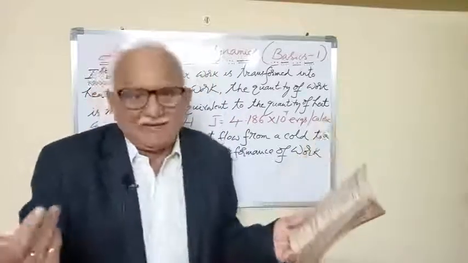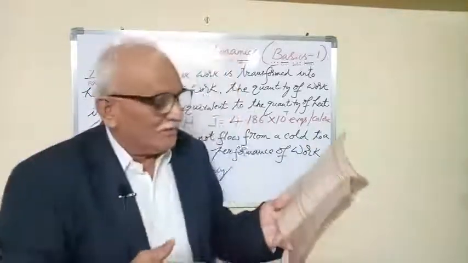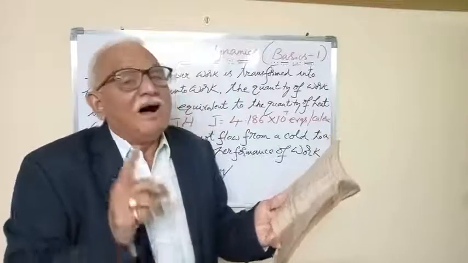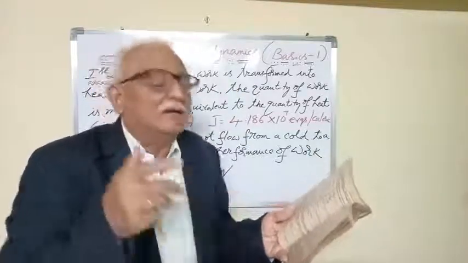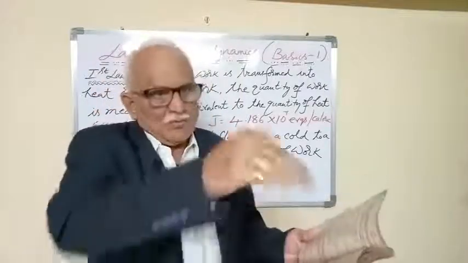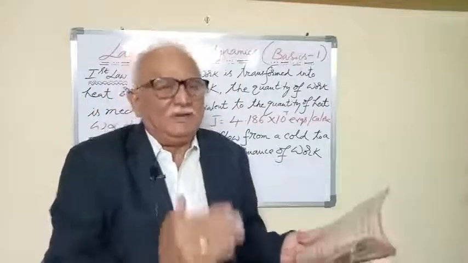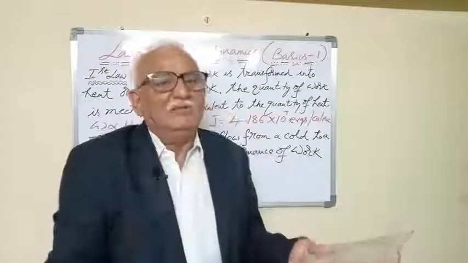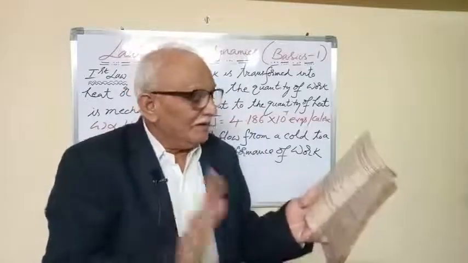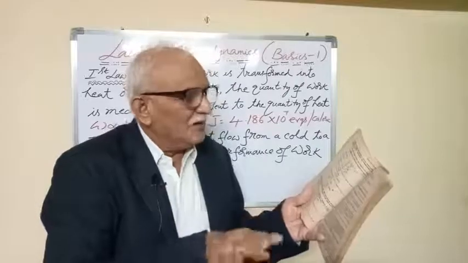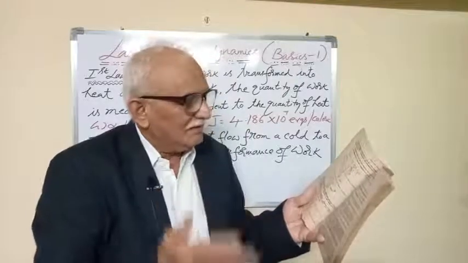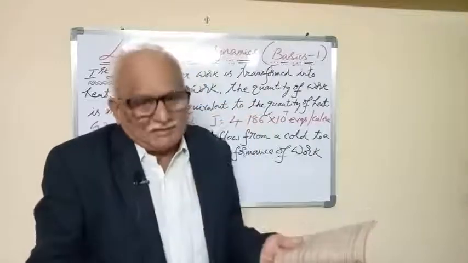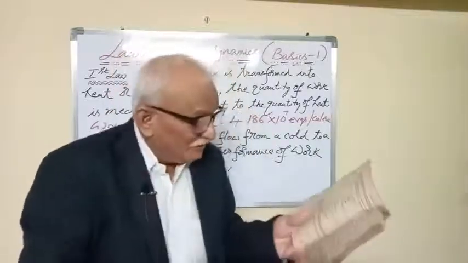Similarly, in an electric current, electricity does not flow from a lower to a higher potential unless work is done on it. That means I am able to go up the steps, one step, second step, third step, like that. So the second law is very simple. Heat cannot flow from a cold body to a hotter body, or otherwise a body cannot move from a lower to a higher level unless work is done. This is a very simple law, a very, very useful law.